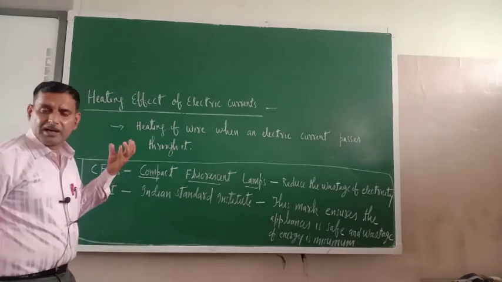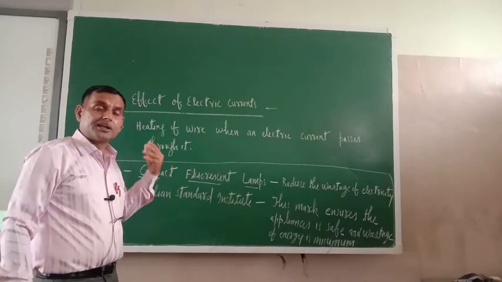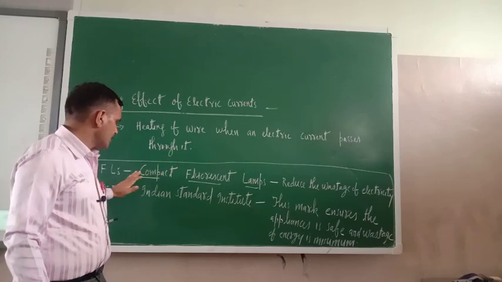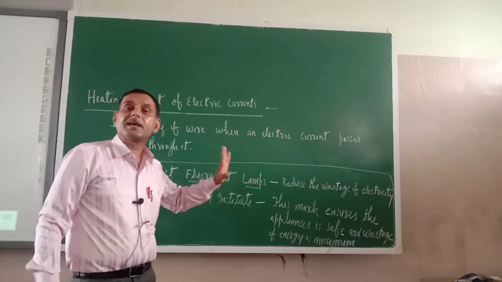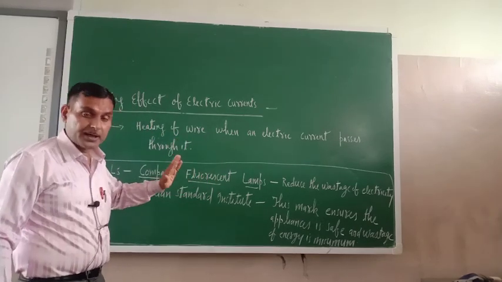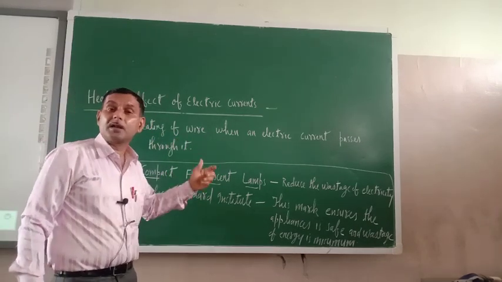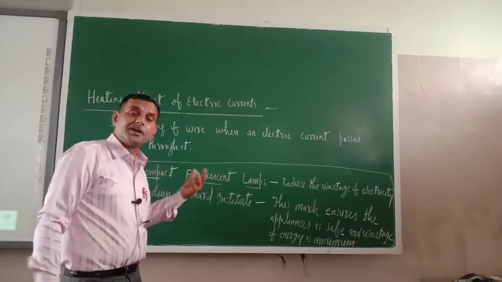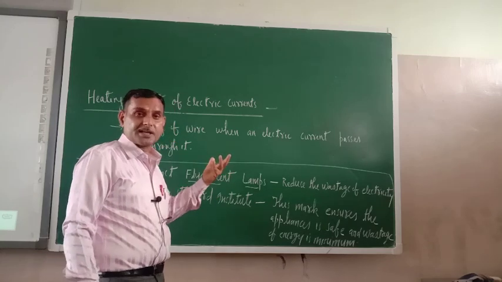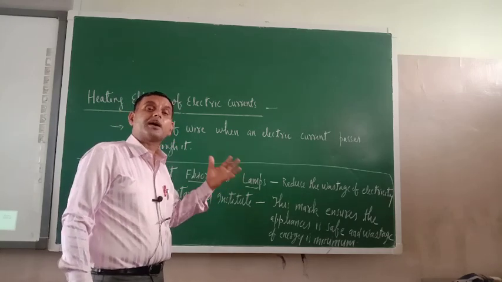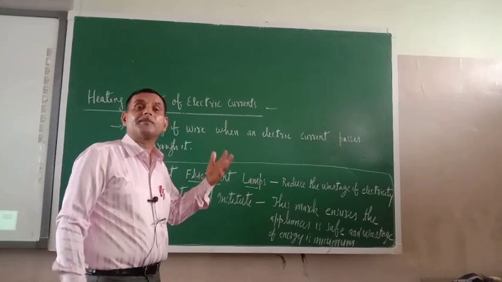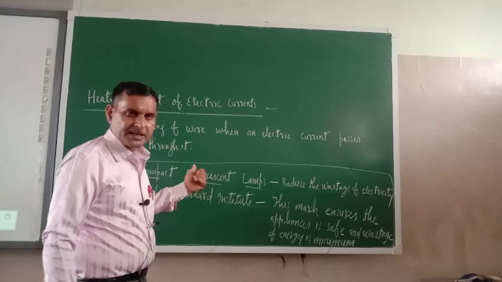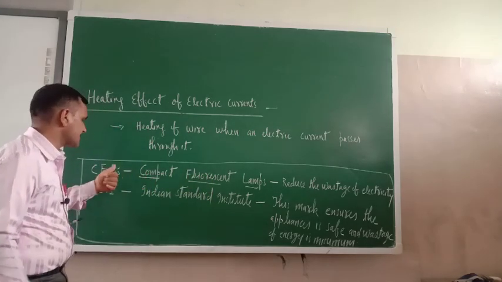It is believed that CFL bulbs minimize the wastage of electric current, so CFL bulb is safe for use. These are special kinds of bulb and they can fit into ordinary holders. They do not become hot even if you operate them for a long period of time, so they reduce the wastage of electricity. That is why it is advised to use CFL bulbs.